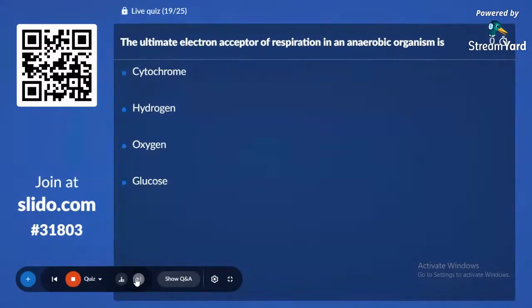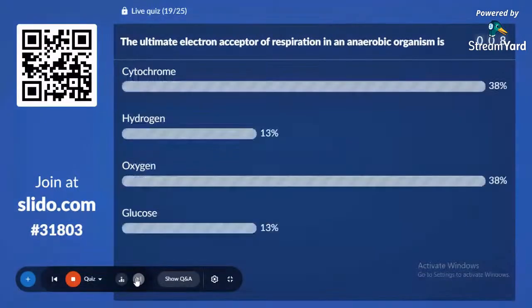Cytochrome, hydrogen, oxygen, glucose. Oxygen and cytochrome 38%. The correct answer is oxygen. Oxygen is the ultimate or the final electron acceptor of respiration in an anaerobic organism. 20th question.